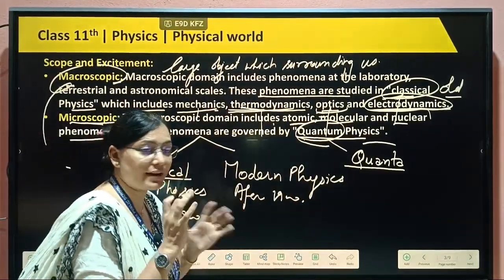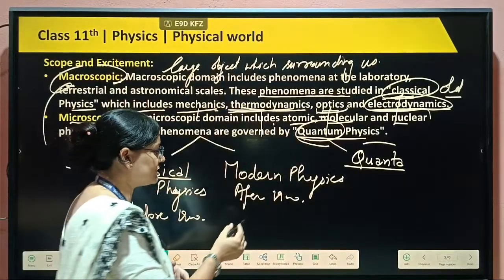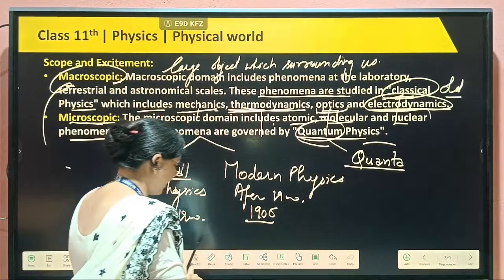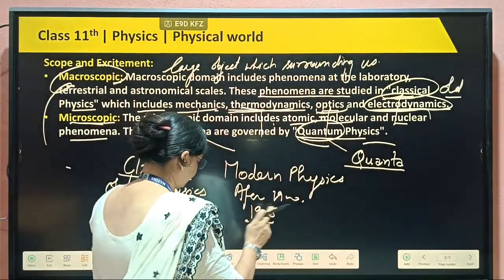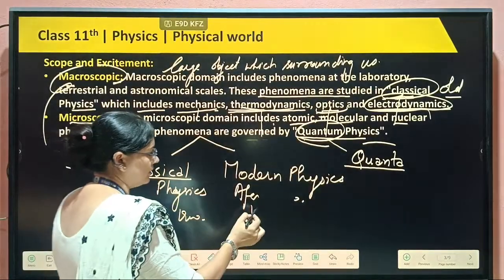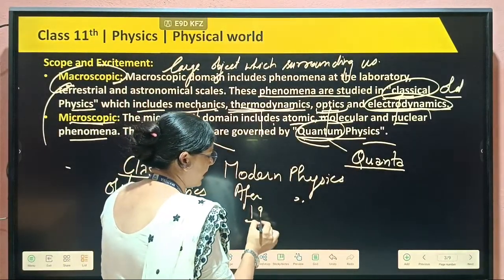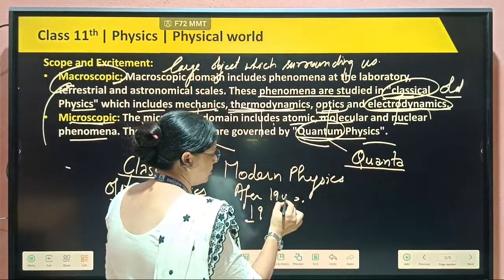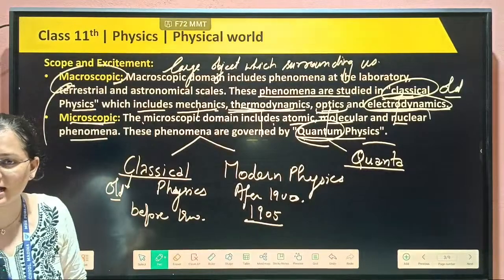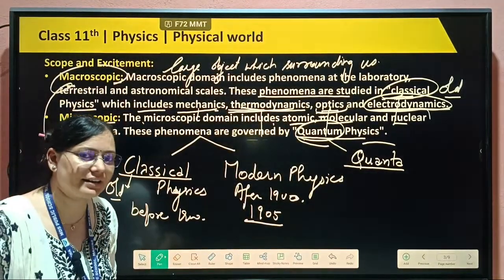The first important discovery of modern physics was in 1905. After 1905, the main discovery given by Einstein was the photoelectric effect.